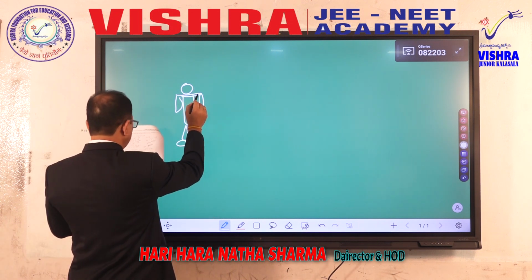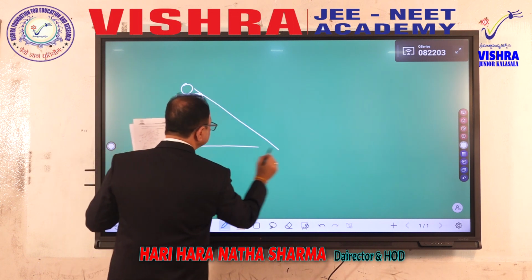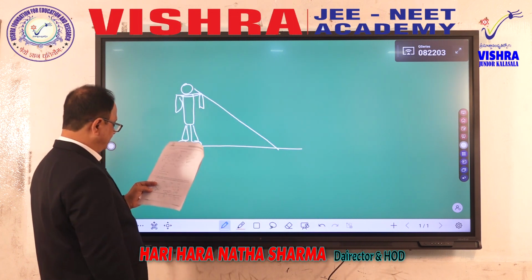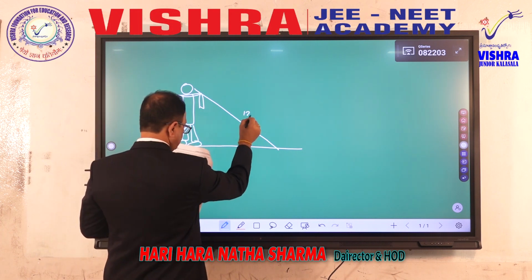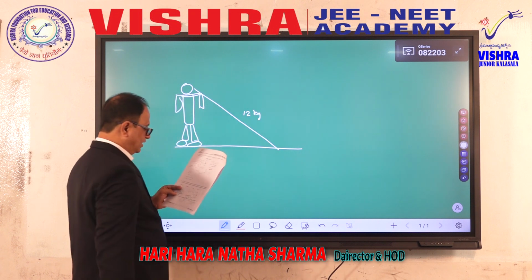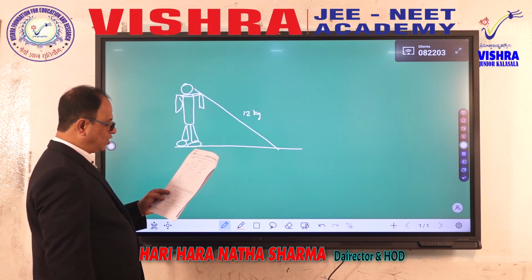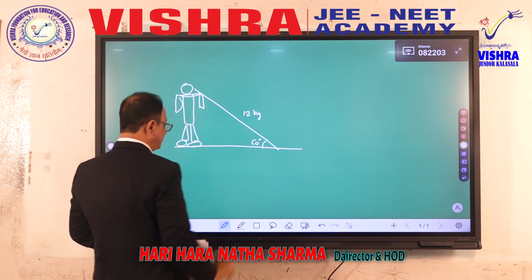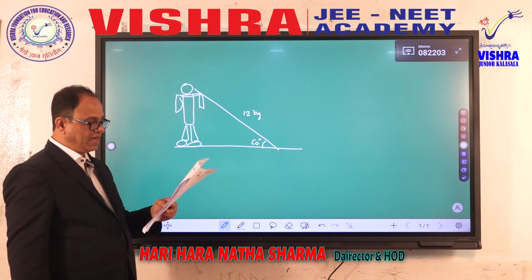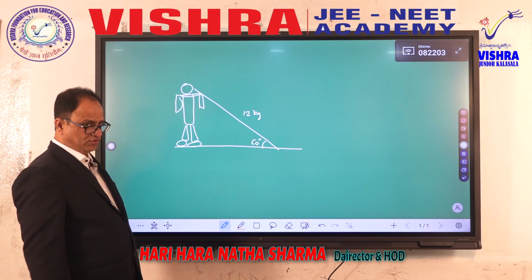A rod of mass 12 kilograms is resting on his shoulder, and the other end is resting on the ground. Angle made by the rod with the horizontal is 60. Reaction force applied by the person on the rod is, what is the reaction force given by? That is the question.